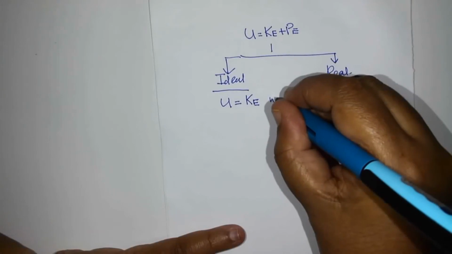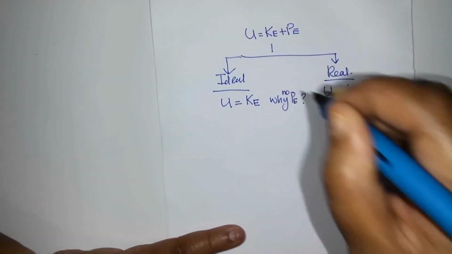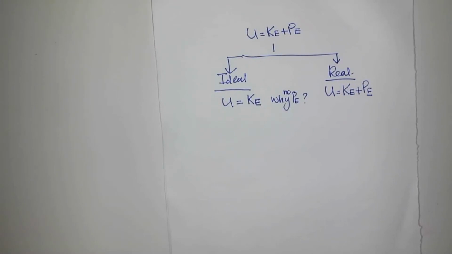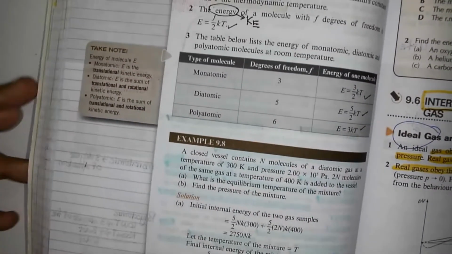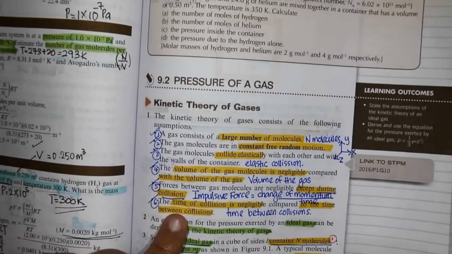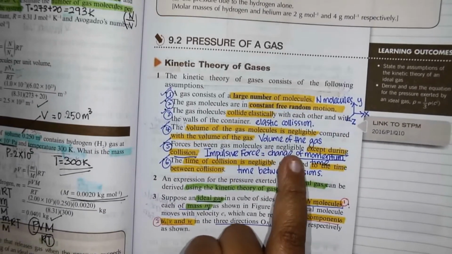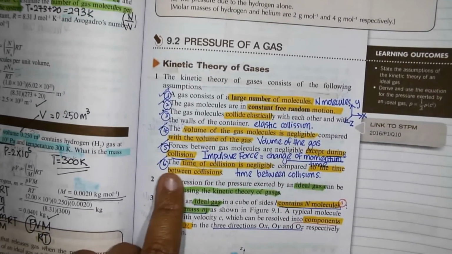Why no PE? Because of the kinetic theory of gases. Number 5 says that forces between gas molecules are negligible except during collision.